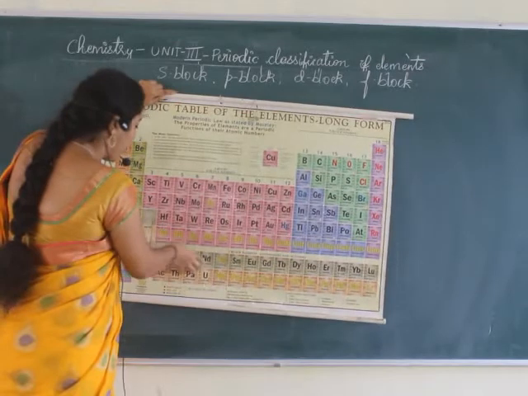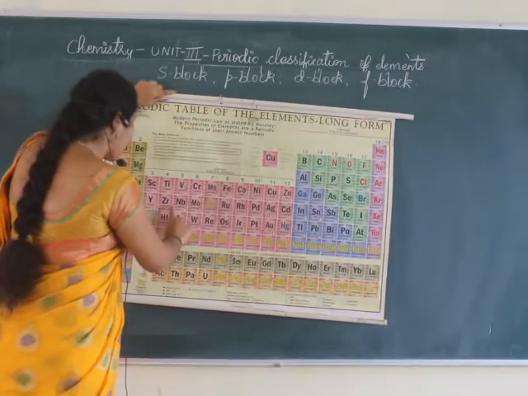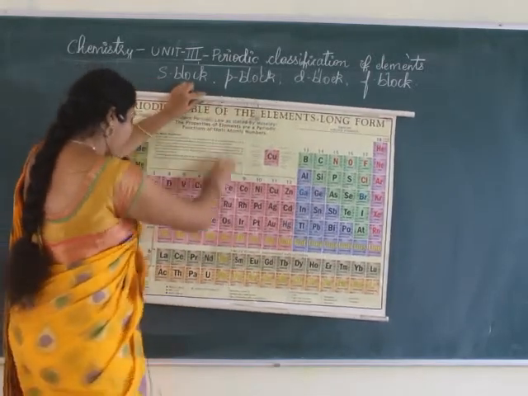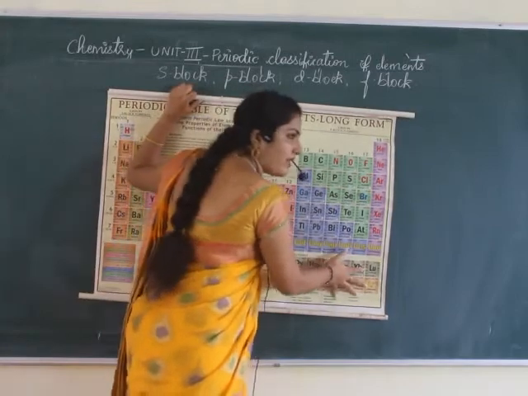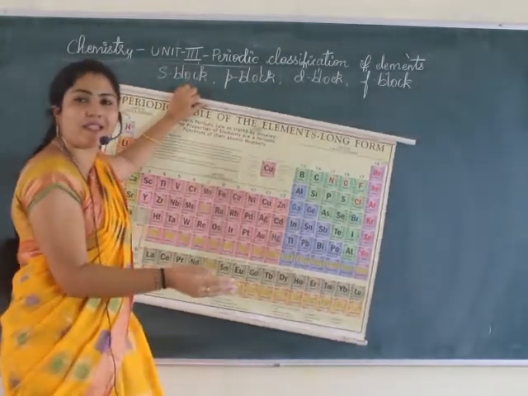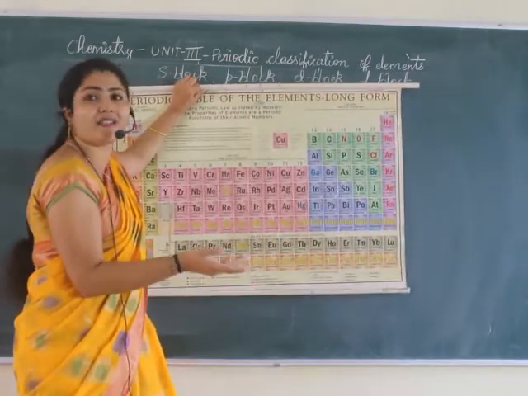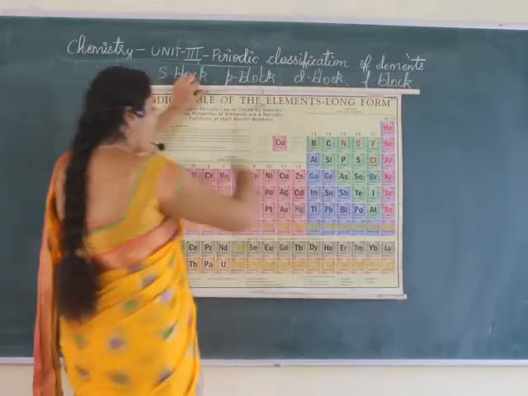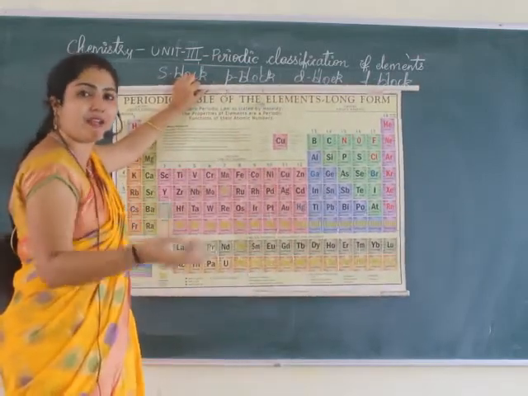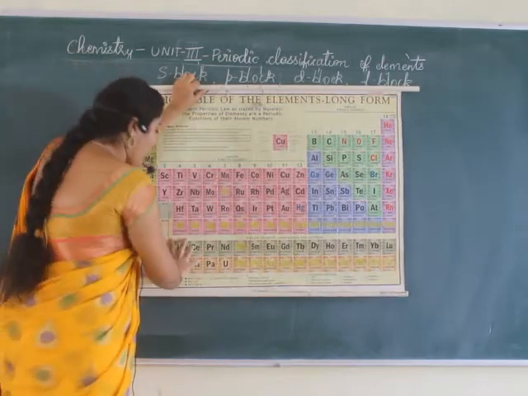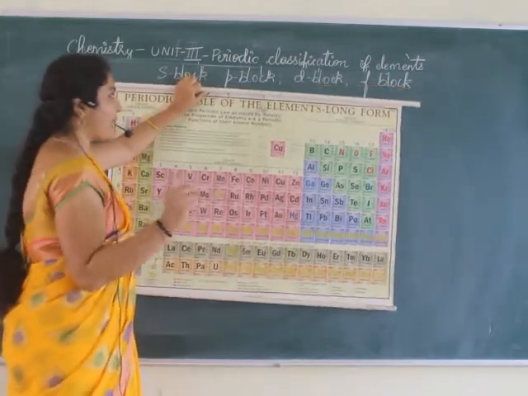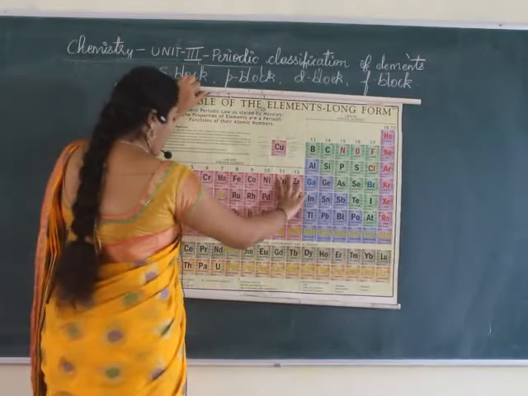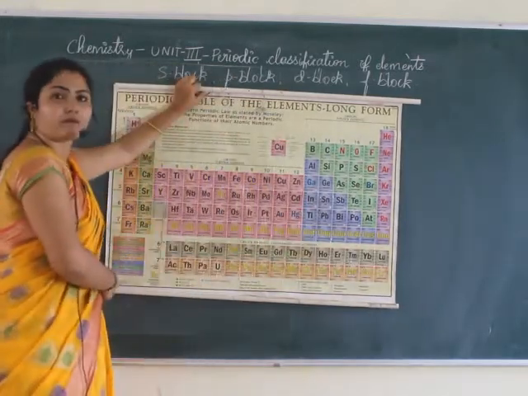And in the 6th and 7th periods, from 58 to 71 and 90 to 103, the elements are placed differently at the bottom, because these show horizontal similarity rather than vertical similarity, and that is why they are classified separately. These are called F block elements. So the classification is SPDF: S block, P block, D block, and F block elements.